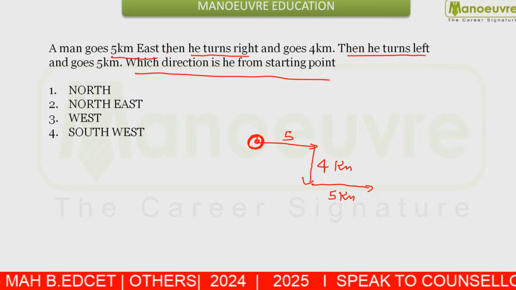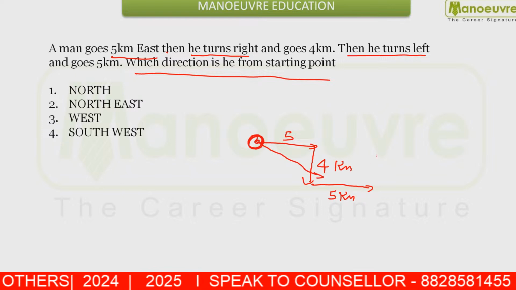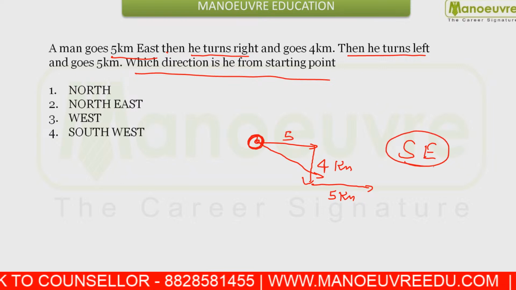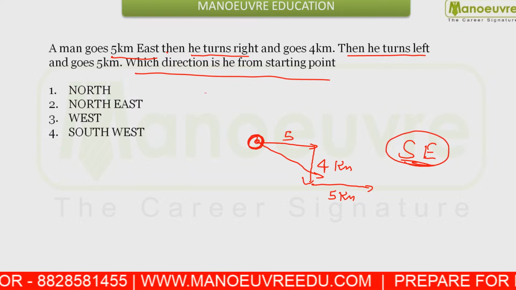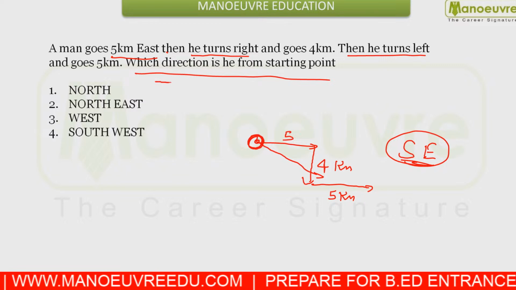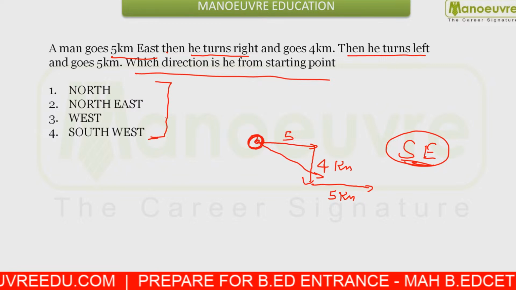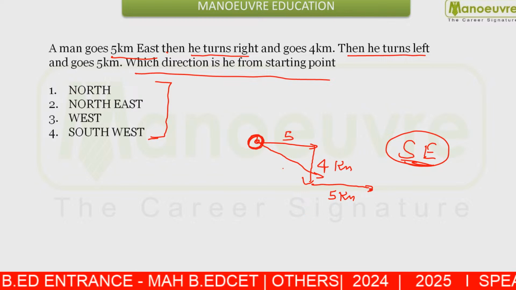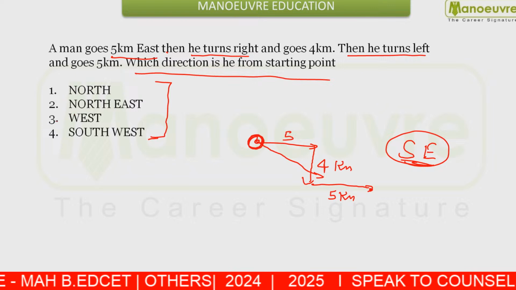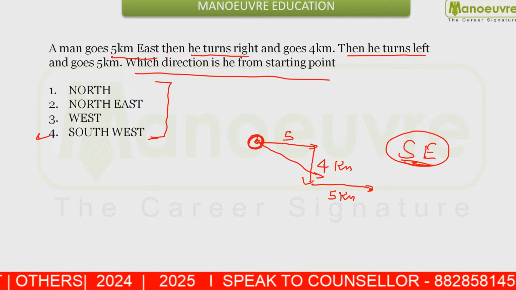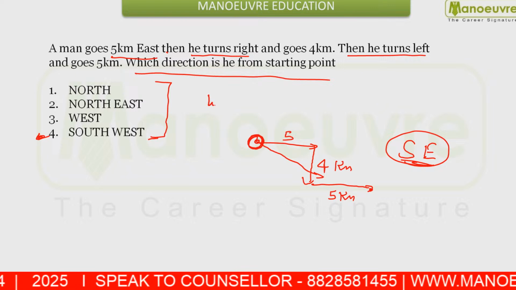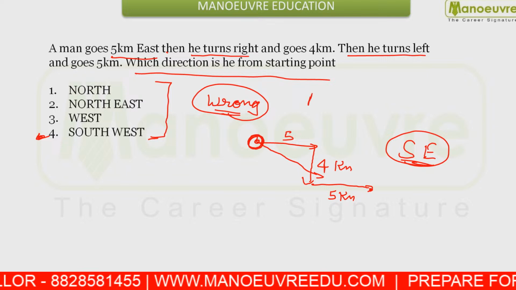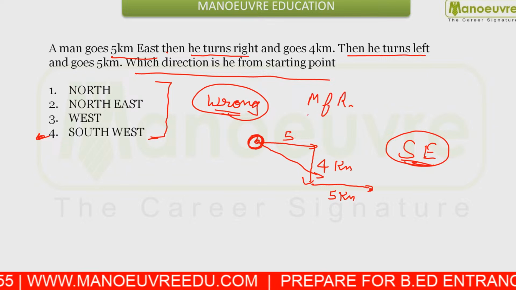Now you have to answer in which direction he is from the starting point. That means it should be the southeast direction. But this was not in your options. What the examiner must have done wrong is that he could have asked the direction from the starting point, so you could have gone with the northeast direction or the southwest direction. This question has an error, but you could mark it and mark it for review. Mark such questions for review.